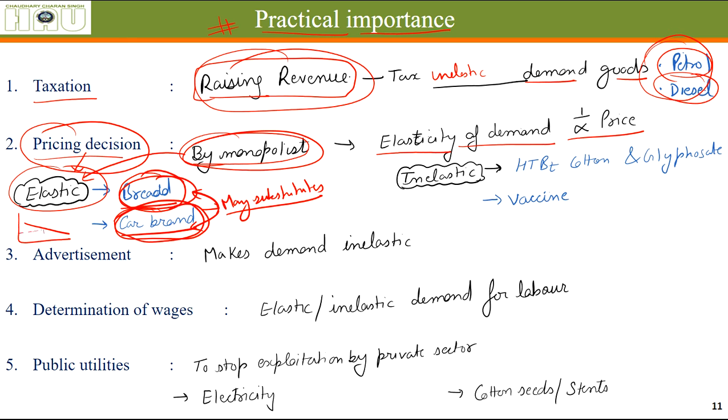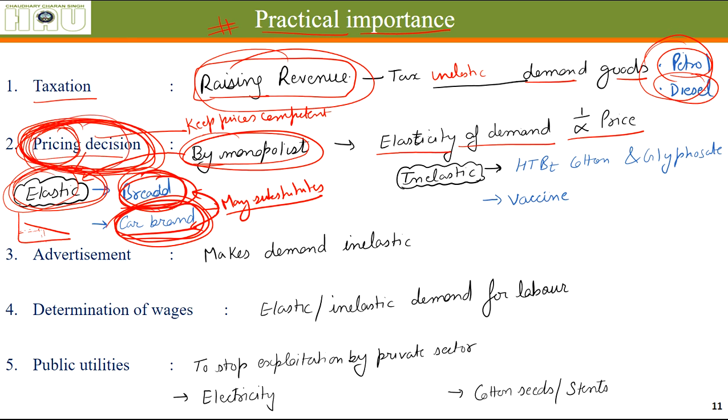He will not be able to increase the price by a very large amount or even a very small amount, because people have many other options. He must know the elasticity of demand for his product, based on which he will make his pricing decisions. If he is selling products that have elastic demand, he will not try to increase the prices. He will try to keep prices competitive. So this is how elasticity will help him in his decision making.